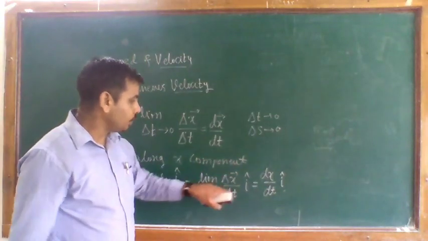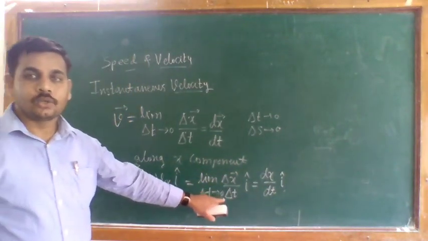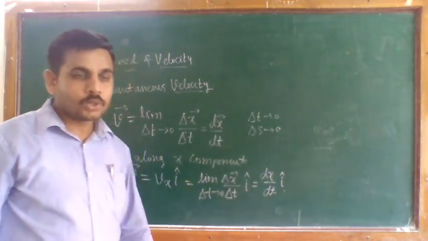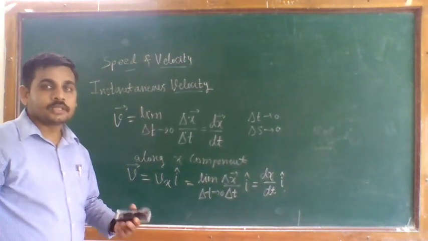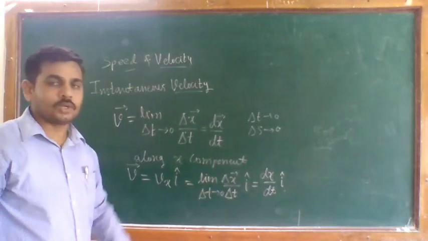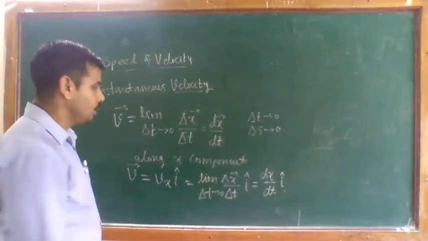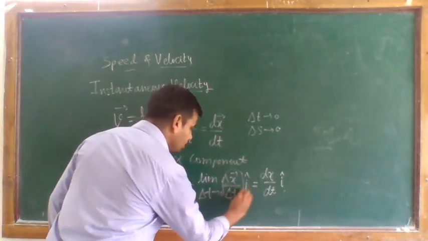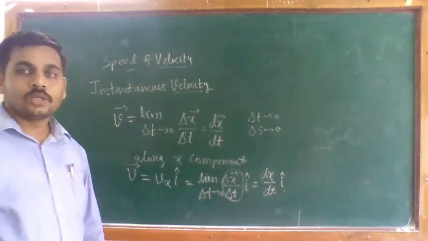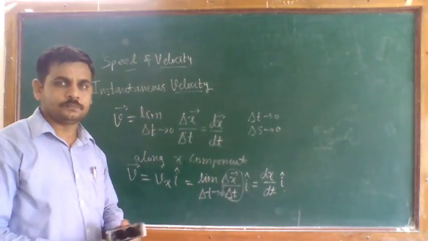So the numerator and denominator both become small, both tend to 0, and this ratio does not go to 0.